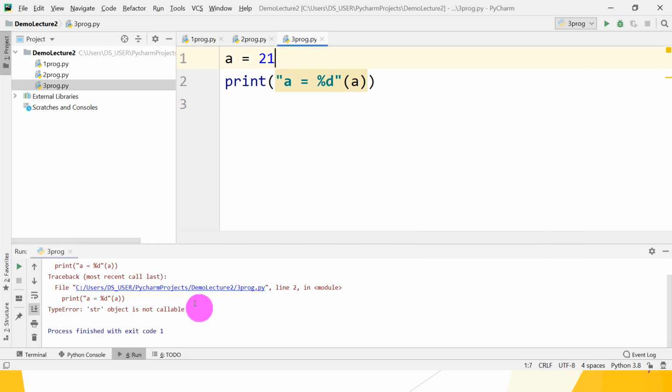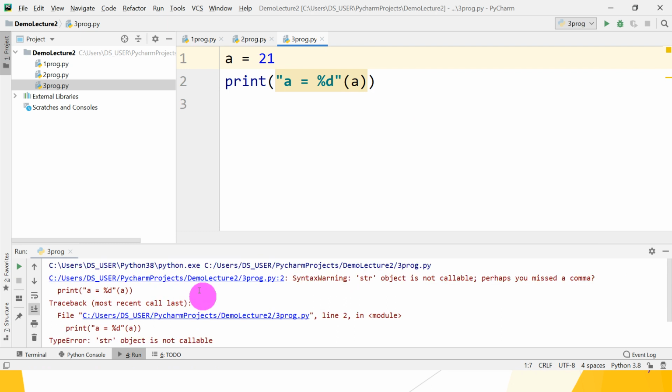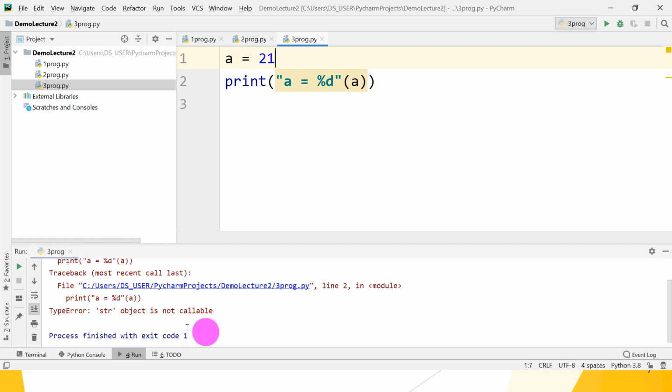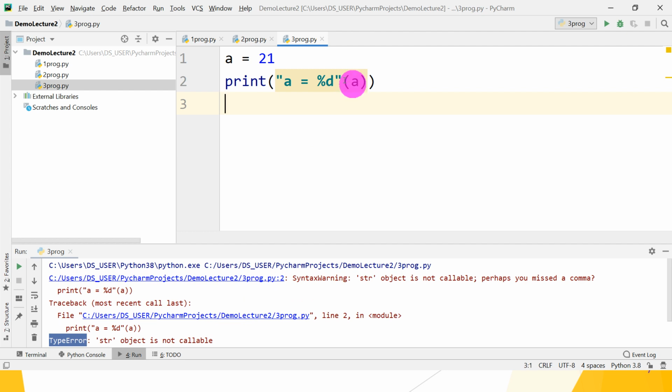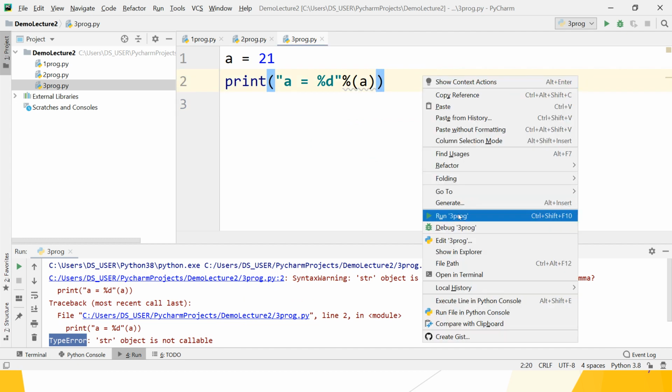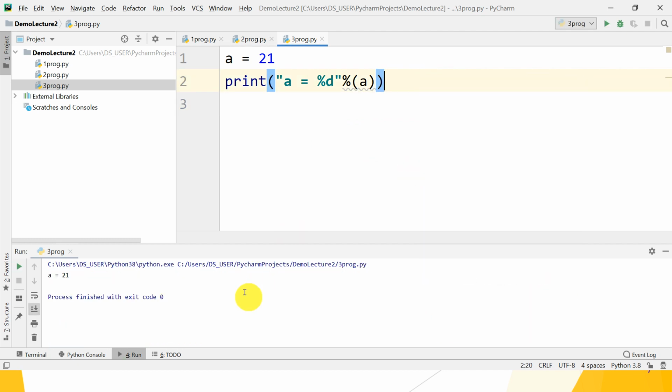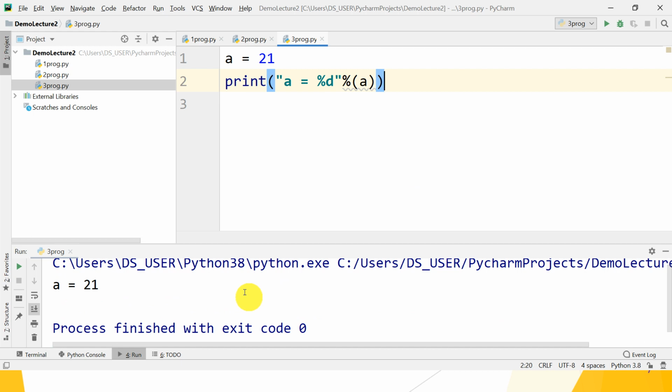Oh no, it gives you an error. Why does the error occur? Because I wrote print a is equal to %d, double quotes complete, just a. But this is not the notation. Type error: string object is not callable. So what is this error? Due to what? The mod operator is remaining. Okay, just move on. Check it. Okay, yeah, it gives you the correct answer.